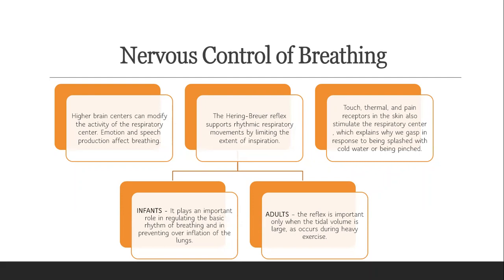Then we also have the touch, thermal, and pain receptors in the skin that also stimulate the respiratory center. That explains why we gasp in response to being splashed with cold water or being pinched. Then lastly, we have the Hering-Breuer reflex that supports rhythmic respiratory movements by limiting the extent of inspiration. So in infants, the Hering-Breuer reflex plays an important role in regulating the basic rhythm of breathing and in preventing overinflation of the lungs. While in adults, the reflex is important only when the tidal volume is large, as occurs during heavy exercise.